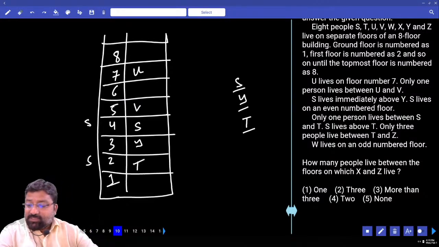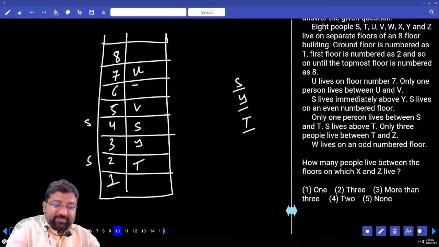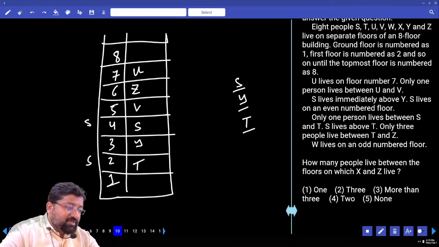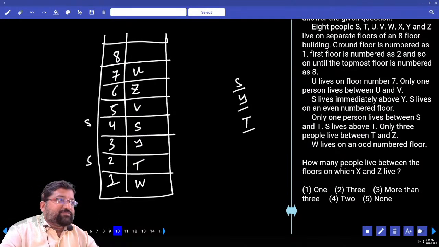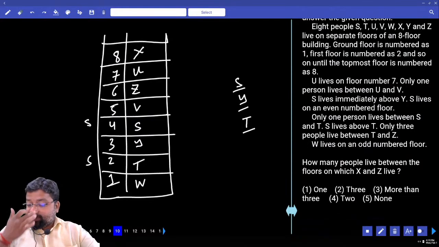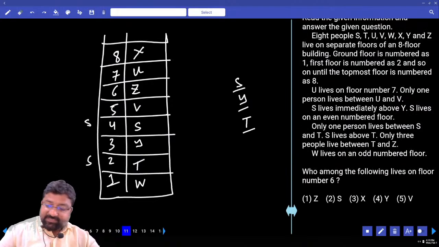Done. Next, 3 people live between T and Z. It should be above, it's not possible below. W lives on an odd number floor. W is living in odd number floor, 1st floor. Then there is one person who is left out. S T U V W X. Done, right? How many people live between the floors on which X and Z live? Only one person is living there.